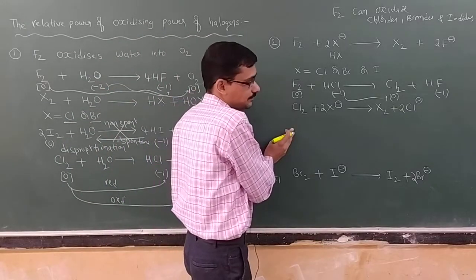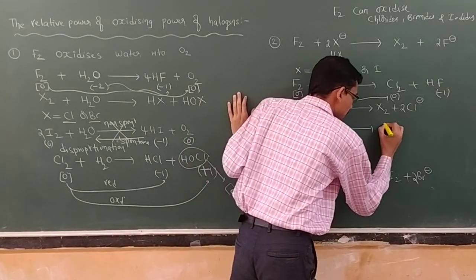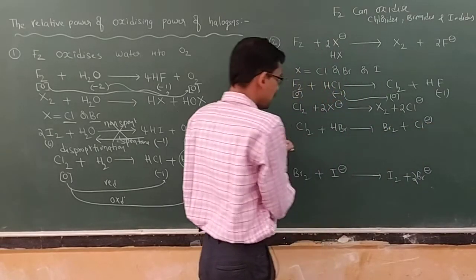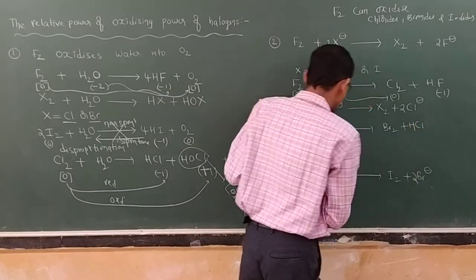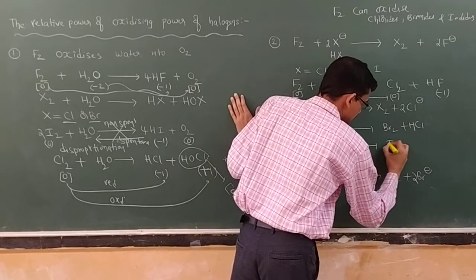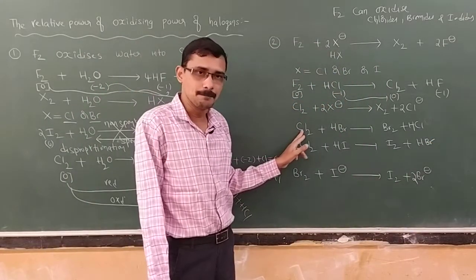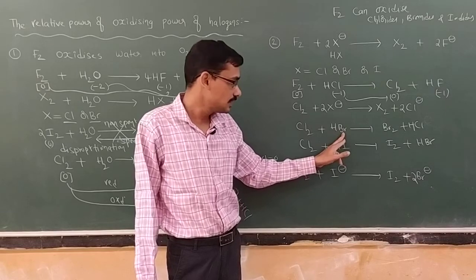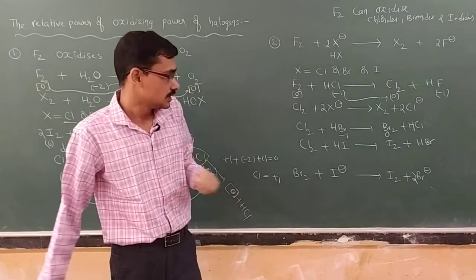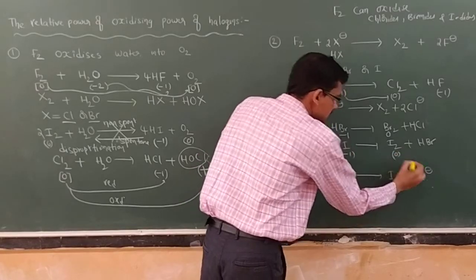Next, what about chlorine? Now chlorine can oxidize HBr into what here? Br2 plus Cl minus, because Cl minus means I will write here HCl. Similarly, chlorine can also oxidize HI into I2 and HCl. See, chlorine is more electronegative than bromine, therefore bromide is oxidized here. See, -1 converting into 0. Again chlorine is more electronegative than iodide, -1 converting into 0 here.